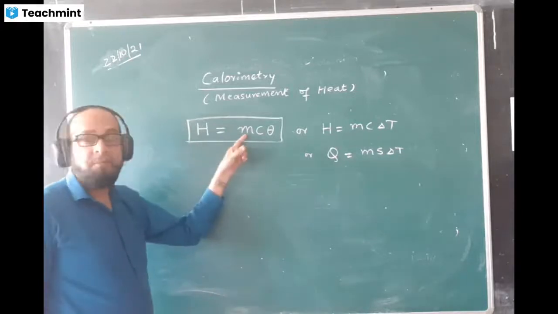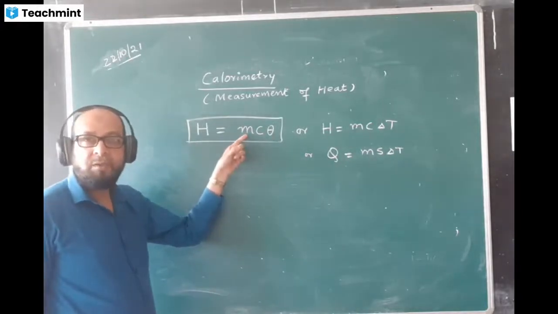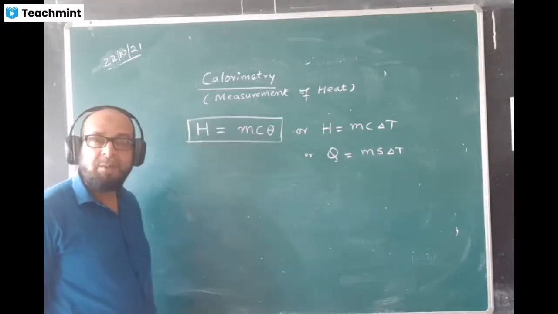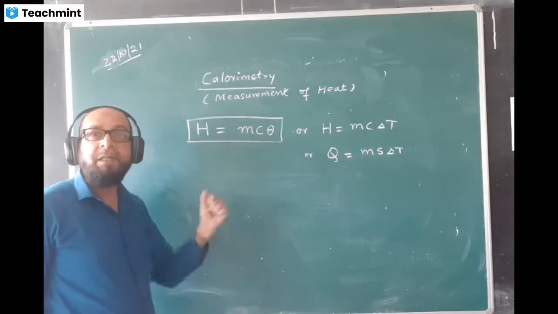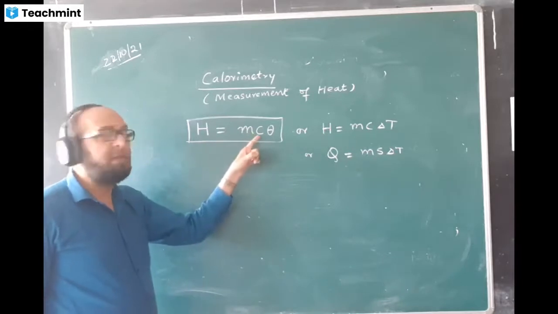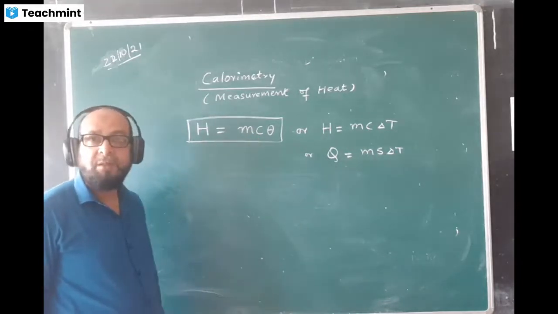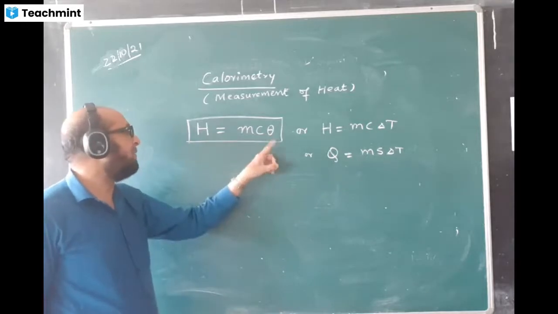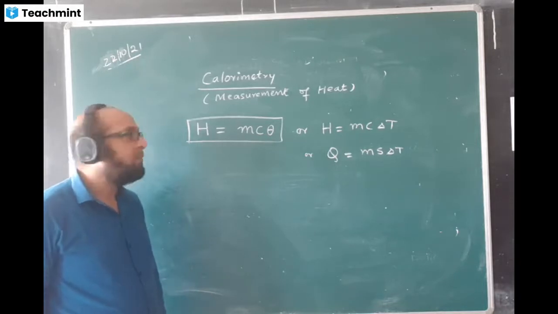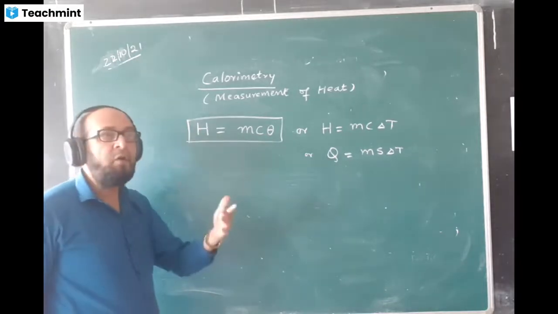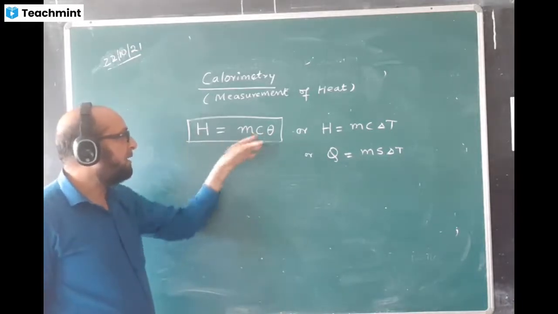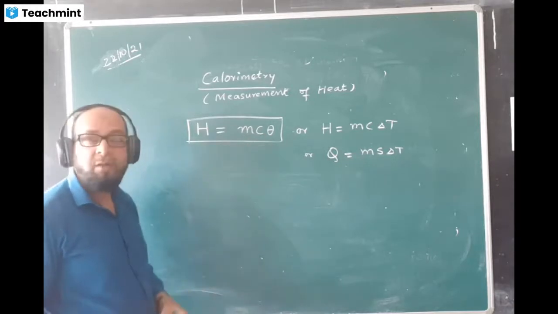What is m? m is mass of the body, mass of the substance. c is called specific heat capacity of the material of the body. Material means nature of the body. The value of c varies from one type of material to another. And theta is temperature rise or temperature difference. So heat given out or absorbed by a substance depends on these three quantities: mass, specific heat capacity, and temperature difference.